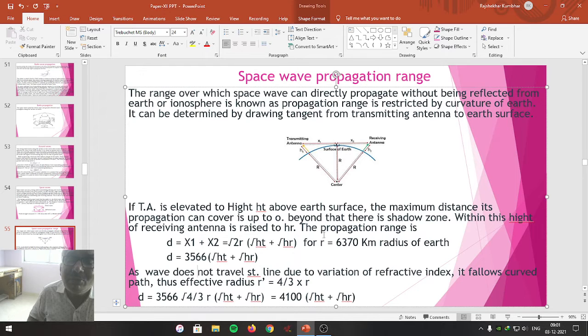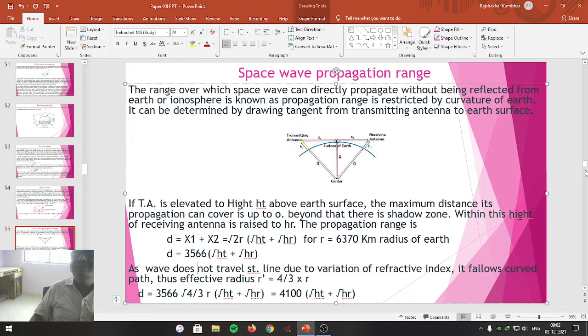Again, by putting r is equal to 6370, we get 4100 into root of ht plus root of hr. So this is the space wave propagation range, where space wave carries the energy directly by means of a direct wave component without being reflected from the earth.